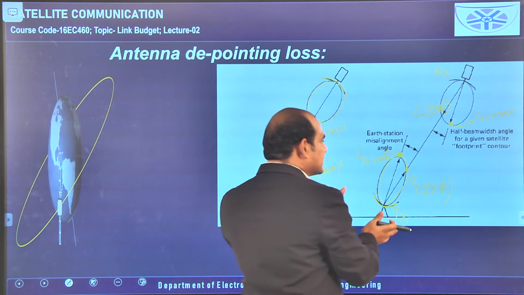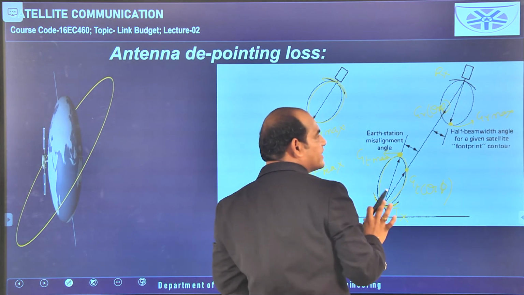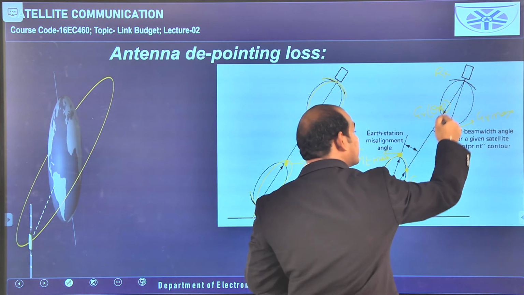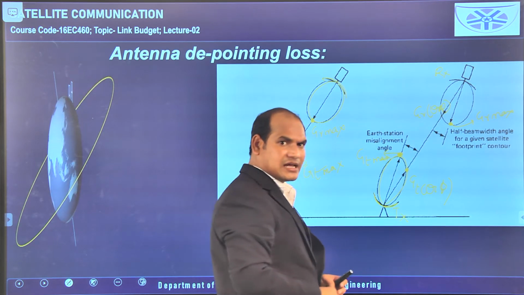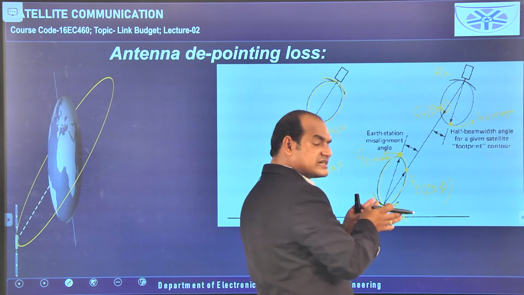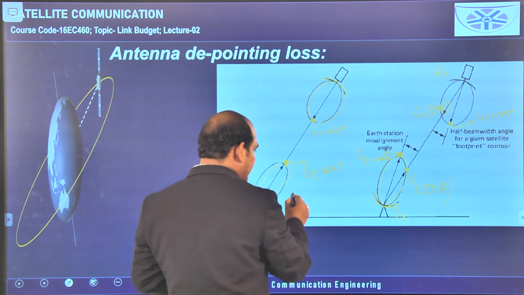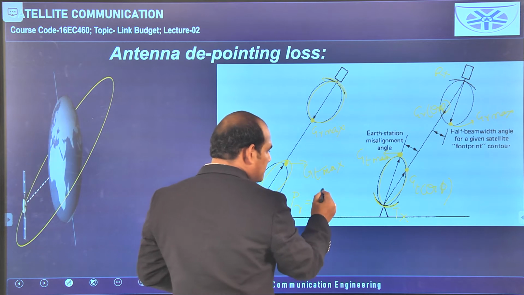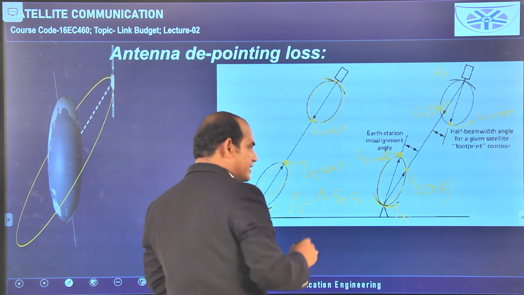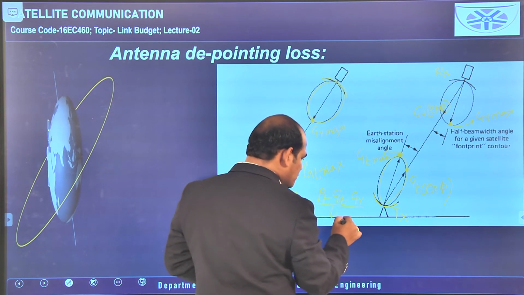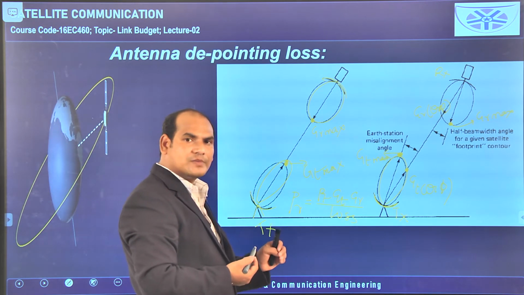Because of the depointing nature of the two antennas, it is like this, so the maximum power is not transmitted towards the receiving antenna. So here it is multiplied by whatever the transmitting power is there. If you see the received power equation, previously we have taken that one, PR is equal to PT GT GR in the numerator. In the denominator loss is available, so simply I am writing here loss. Okay, what is that loss? 4 pi r by lambda whole square.